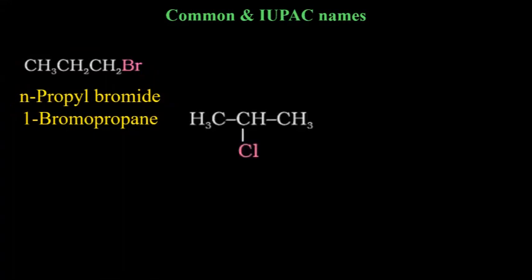Next, this one. Now, if you rearrange this one, you will get CH3CHClCH3. It is like this. And you can tell me the common name of this. Shashwat, there is chlorine also. Otherwise, your answer is correct. Yes, correct. So because chlorine is there, you need to include that in the name.